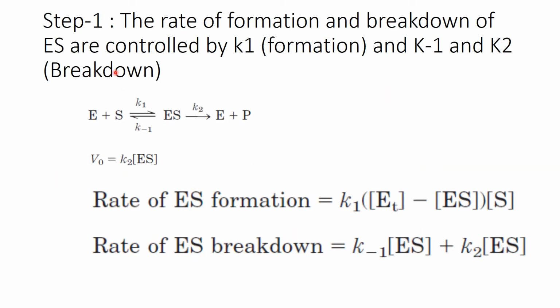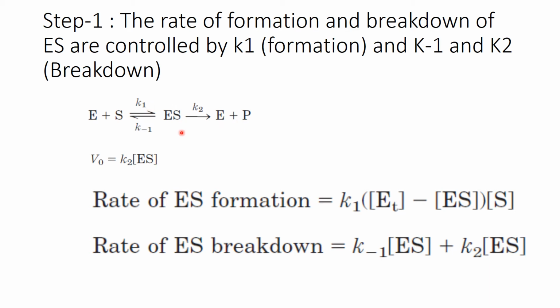So this is step 1 of the Michaelis-Menten equation. In step 1 they have considered this equation. You see K minus 2 has been avoided over here. So this is the same equation which we had studied in the previous slide. And the second equation to start with, they have considered that V0, that is the initial velocity, is equal to the breakdown of the enzyme substrate complex into enzyme and product.